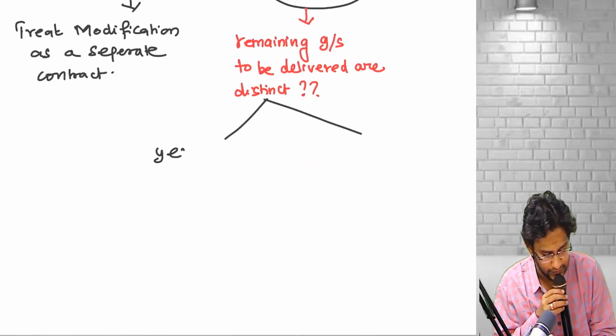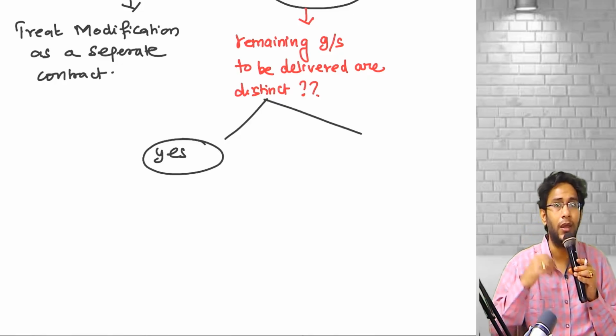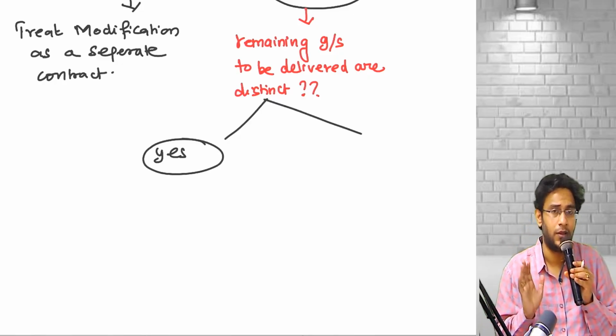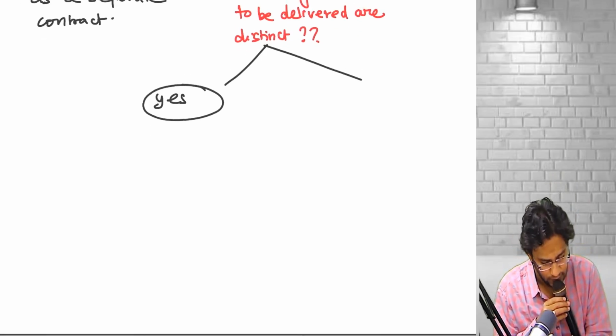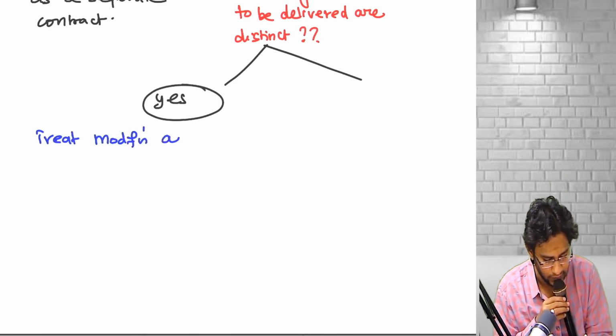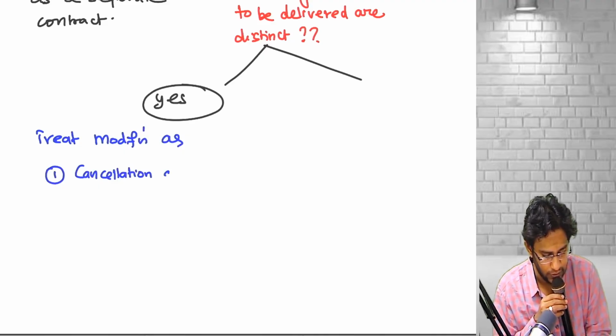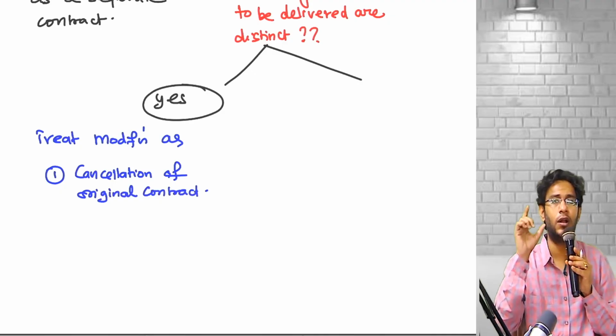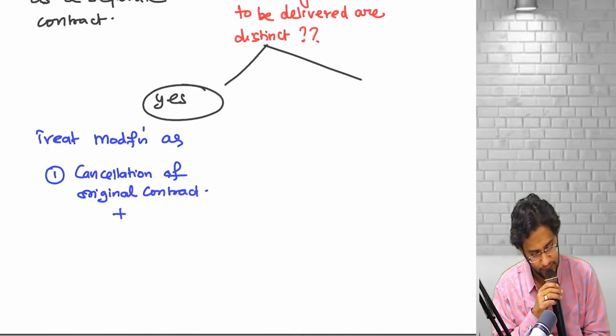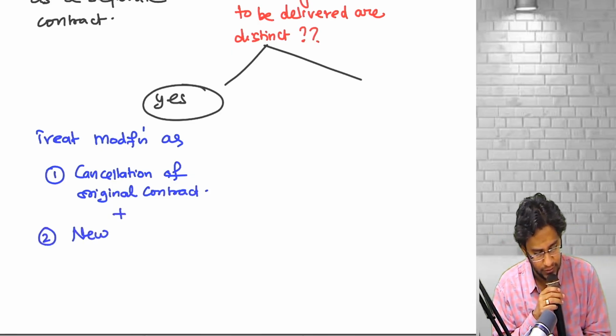If you say yes, that means the remaining goods and services I am going to give are distinct. That means the price is not at standalone selling price. What our standard says is: treat the modification as number 1, cancellation of the original contract. So you treat it as if the original contract is gone, plus our entity has entered into a new contract.